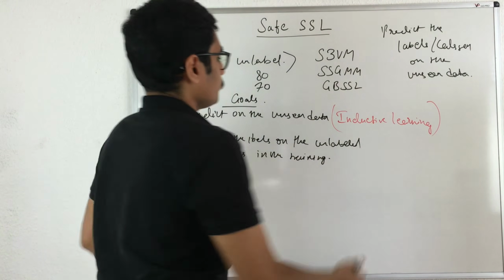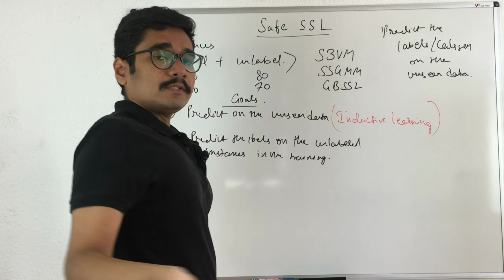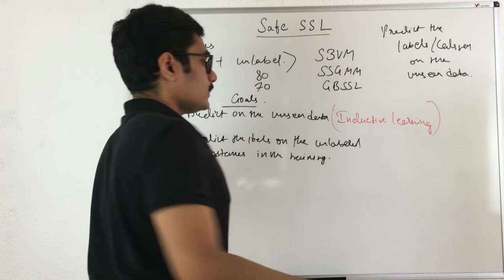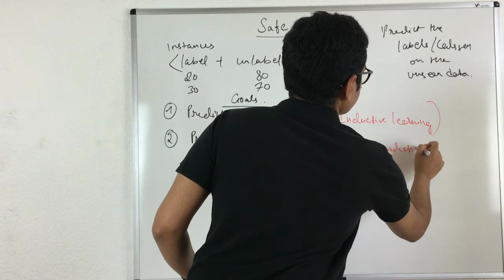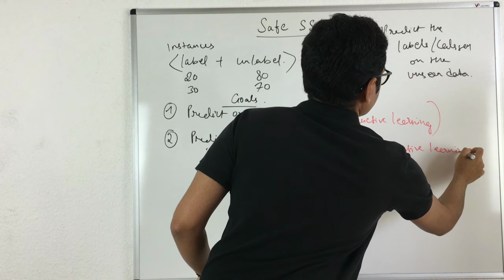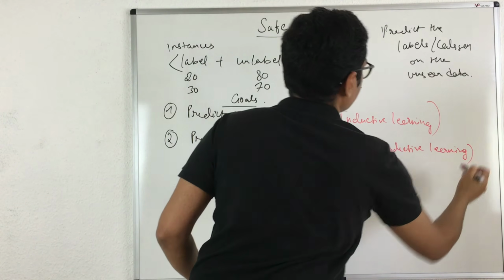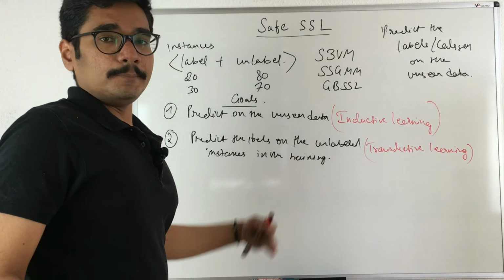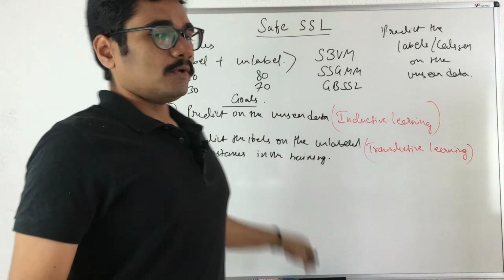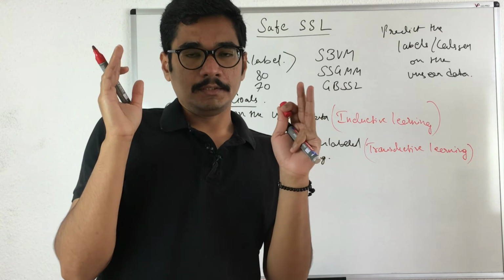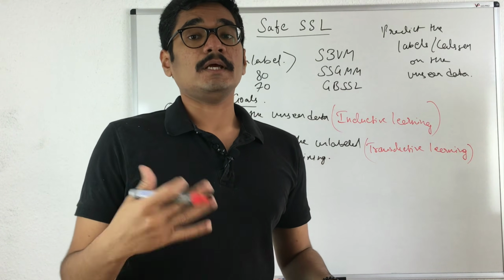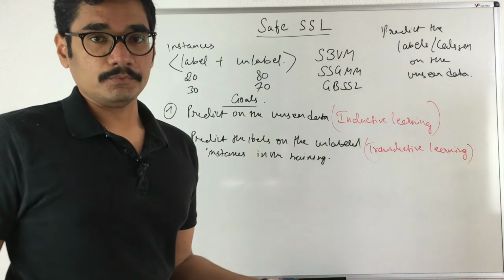The thing where you try to predict the labels of the unlabeled instances in the training set is called transductive learning. It is not that difficult, it's very simple, but whenever you implement this, you have to keep certain things in mind about the data quality or the assumptions followed by the underlying models, whatever you are trying to use.